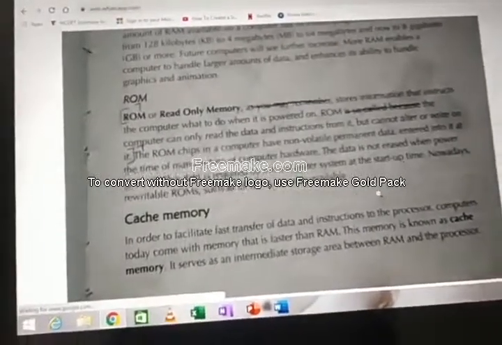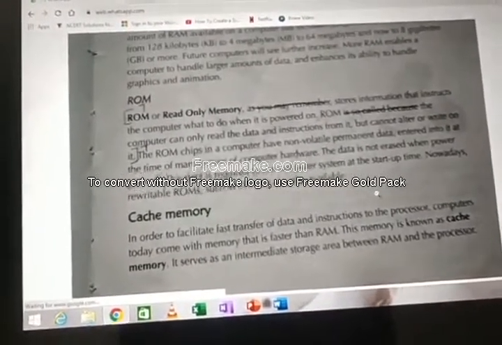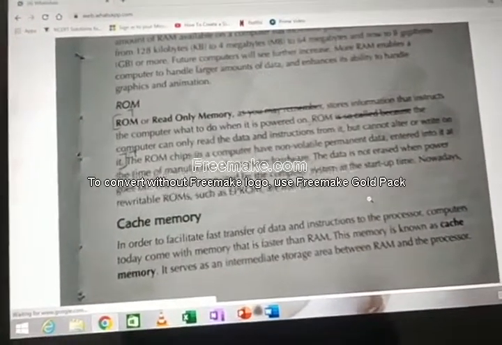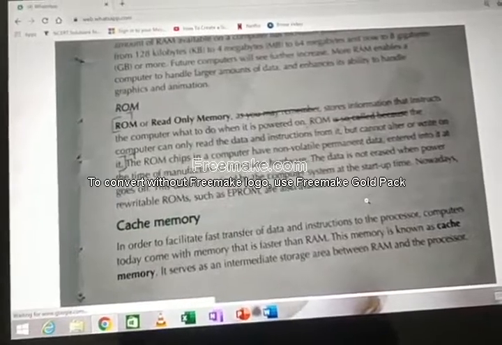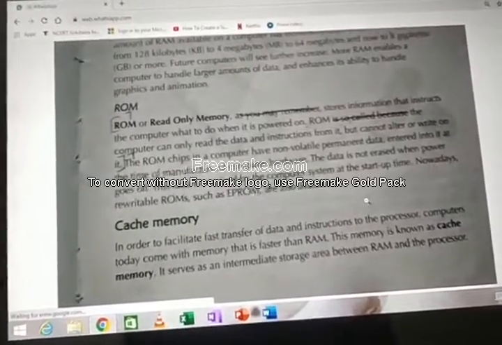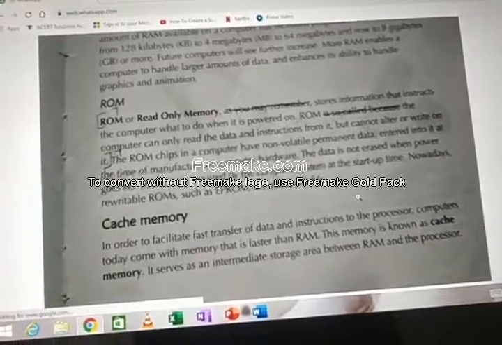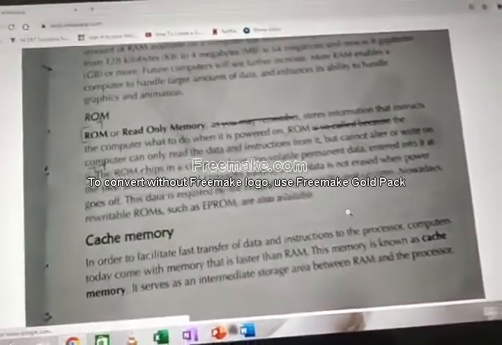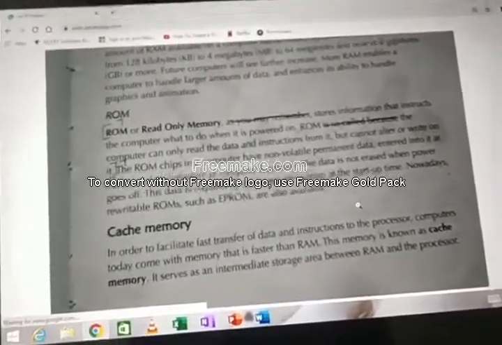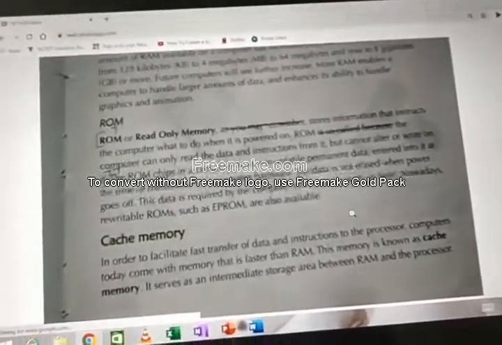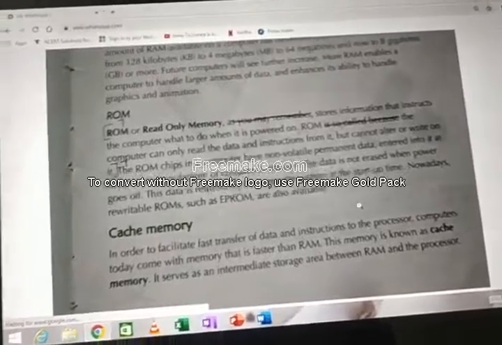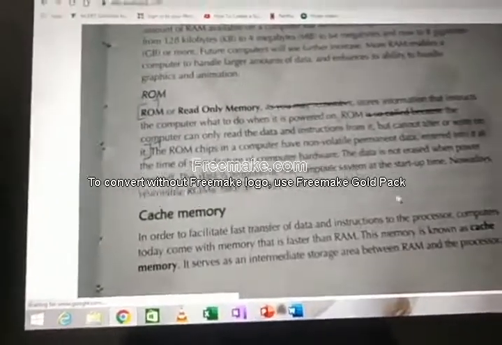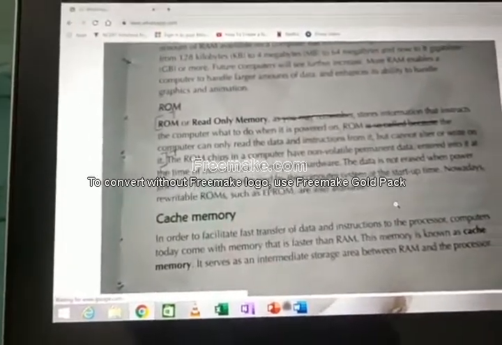In order to facilitate fast transfer of data and instructions to the processor, computers today are built with cache memory, which is way faster than RAM. To what end? To increase more speed. Already RAM is there, that increases the speed. You know in what time RAM reads the data. But to increase the speed further, cache memory is introduced.